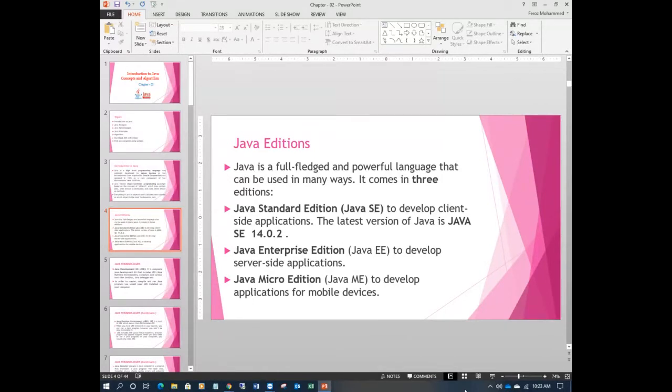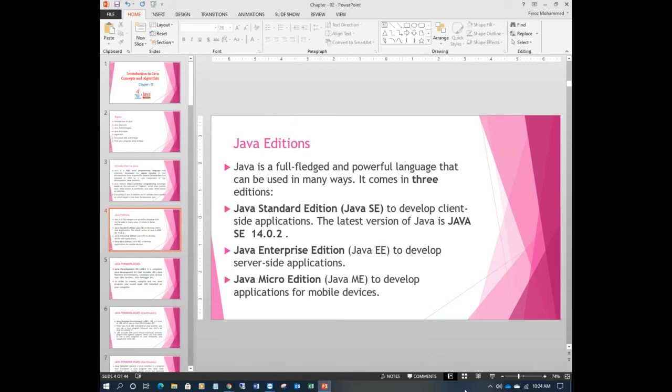I can say types of Java, various types of Java programming. Java is a full-fledged and powerful language that can be used in many ways, in different areas of technology and different sectors.